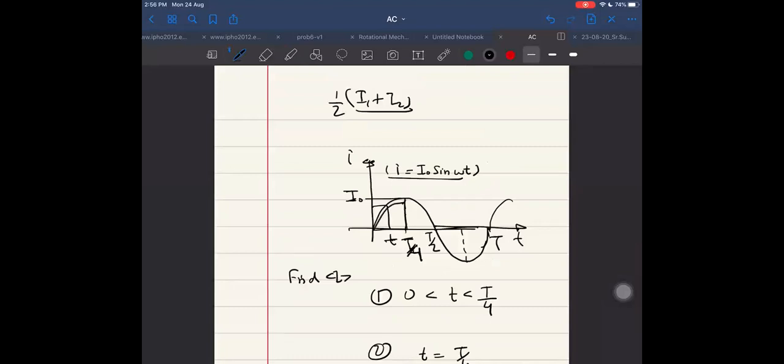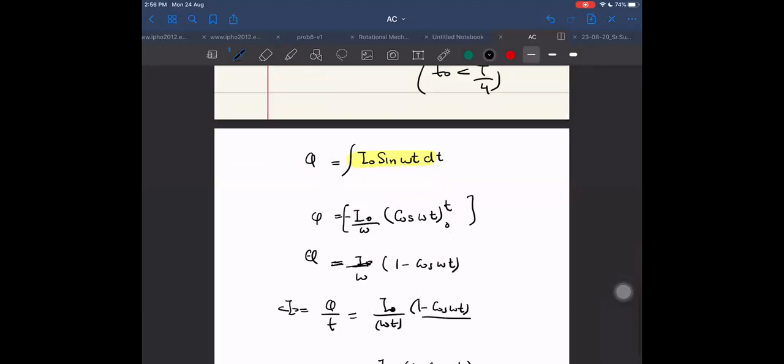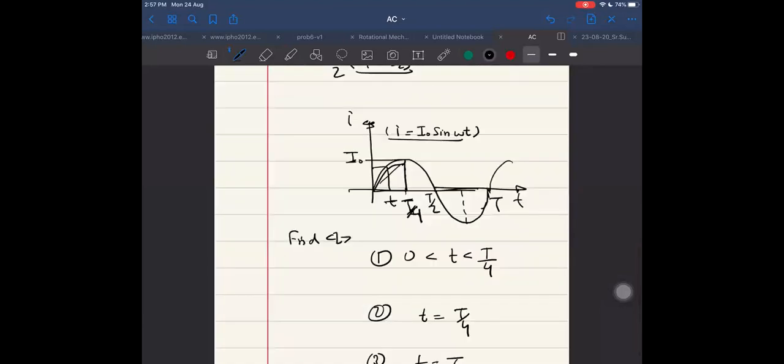Now, for example, if I ask you for T by 2 time, then apply common sense. If the charge on the left hand side is q, what is the charge on the right hand side also? Same, q. Why? Because the area will be same. True or not?